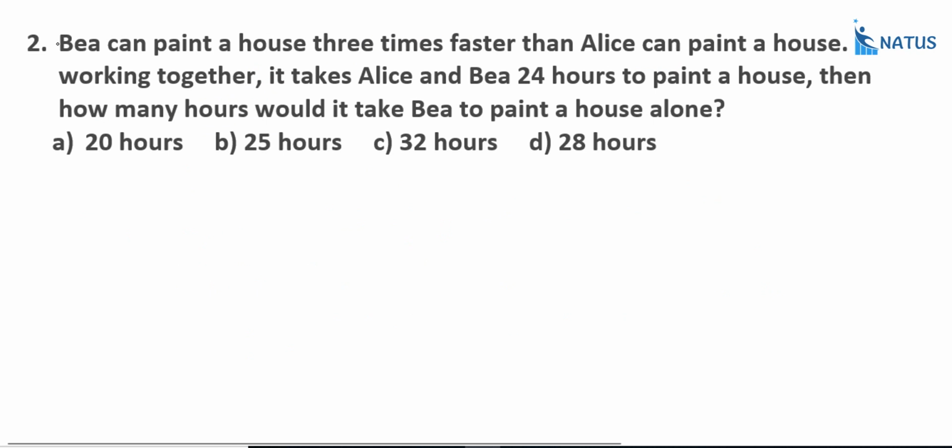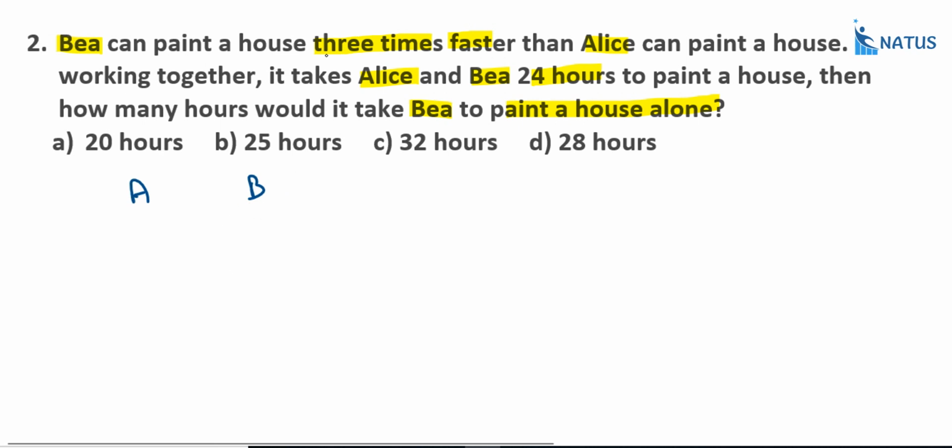Second one: B can paint a house 3 times faster than Alice can paint a house. If working together, it takes Alice and B 24 hours to paint a house, then how many hours would it take B to paint a house? That's what we require. See, here two persons are there. Let us consider A and B. A is Alice and B is B, right?